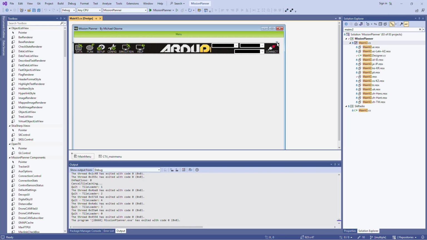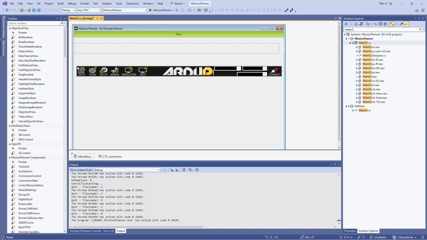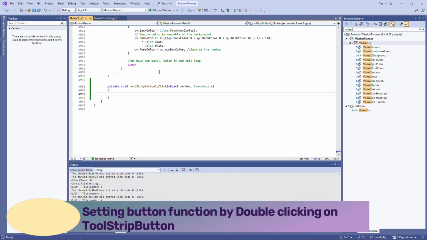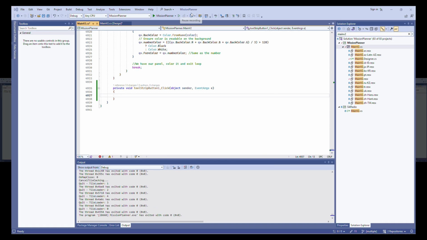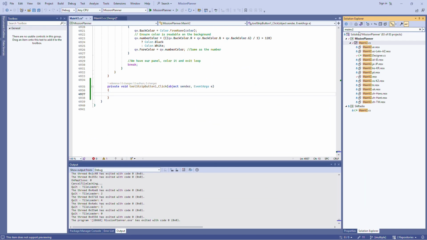The next phase is adding the form. The form will appear by pressing the tool strip button that we added before. We do the same procedure as we did before. By double clicking on the tool strip button, its function is automatically created. We write the code to open the form inside.